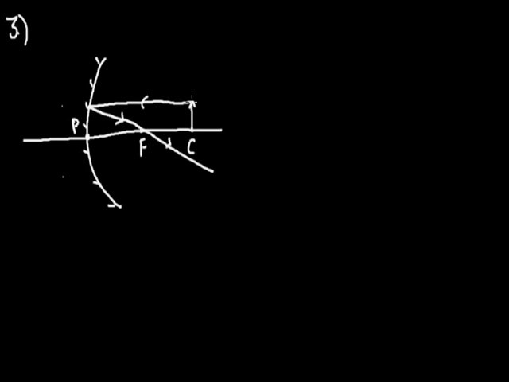The second ray which travels through the focus, gets incident on the concave surface and reflects such that it remains parallel to the principal axis. And we see that the point of convergence is obtained at the point C only.